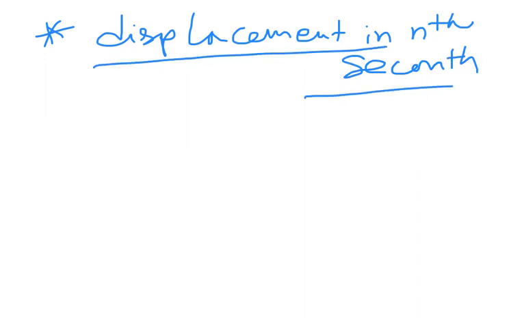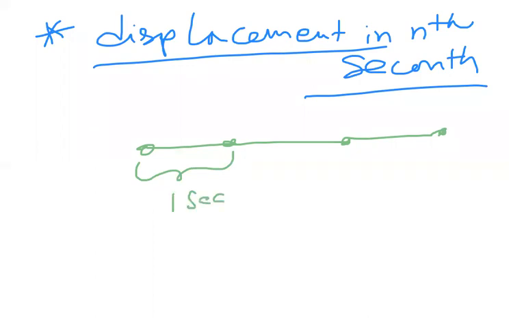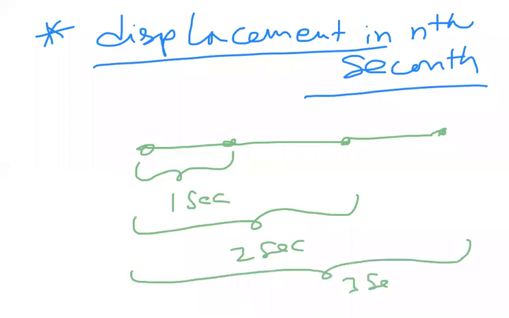So for this, our target is: what is the displacement traveled in one particular second? You have to analyze one piece of information to understand this. Suppose a body travels like this. This is the first part. Suppose from here to here it travels in 1 second, from here to here in 2 seconds, and from here to here in 3 seconds. Only this part, only the part I am taking now.